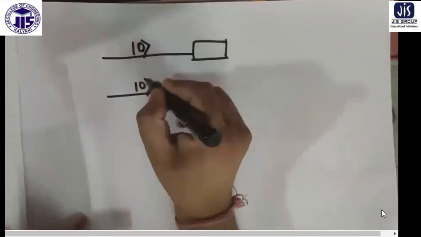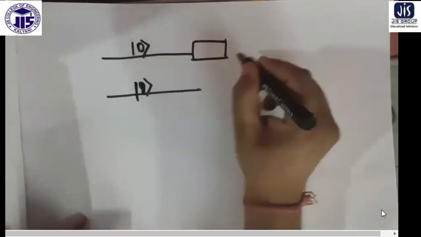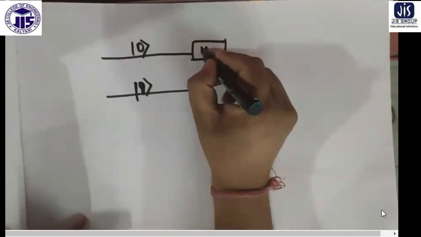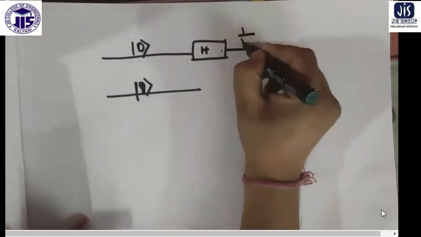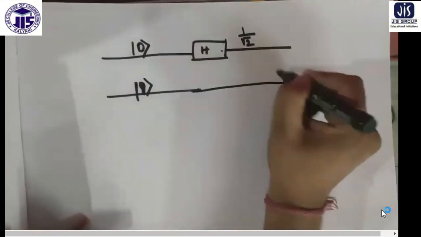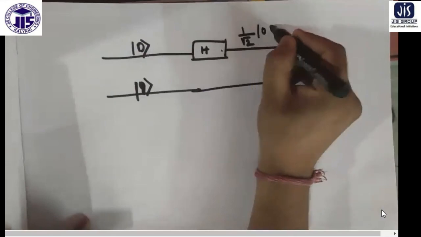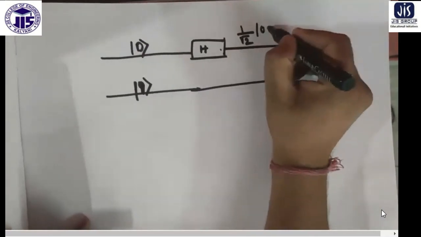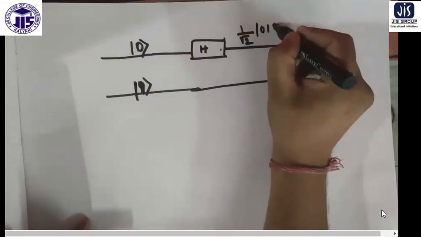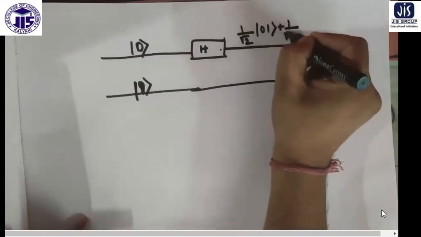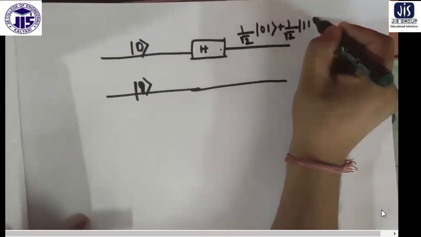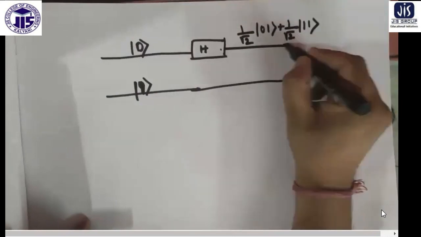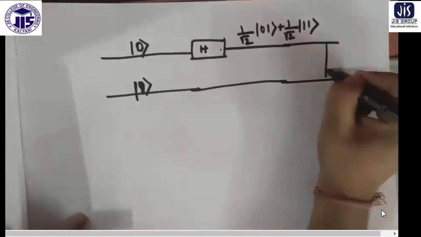Suppose this is 0, this is 1. It will be safe for you to realize, if you do the Hadamard operation, 1 by root 2 (0 1), and then (1 1). Now what you do, one C NOT operation.